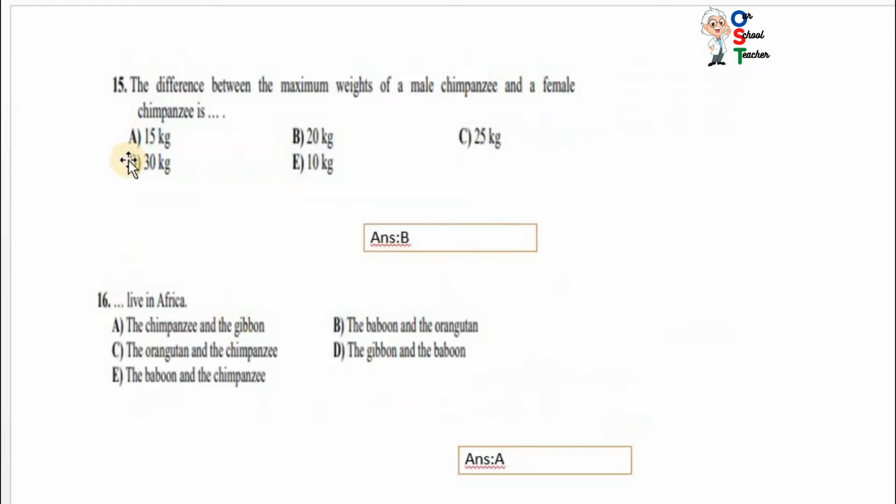Now question number 15. The difference between the maximum weight of a male chimpanzee and a female chimpanzee is... I have told you, male was 70 and female was 50. So the difference is 70 minus 50, which is 20 kg. So 15 kg, 20 kg, 25 kg, 30 kg, 10 kg. Kg means kilogram. So 20 kg is the correct answer. Answer B is correct.